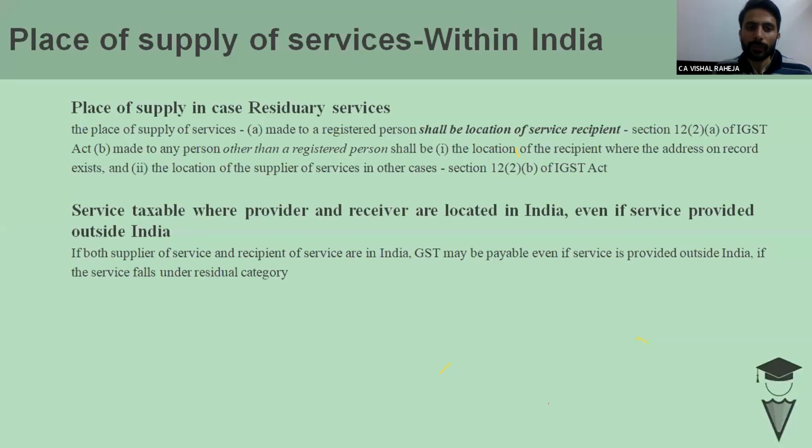Okay, the residual section. Section 12, the residual section, says if you are not falling in any of the above categories of services, then if the recipient is registered, the place of supply is the location of the service recipient. If it is made to an unregistered person, then the location of the recipient where the address is available. If the location of the recipient is not available, then the location of the supplier.